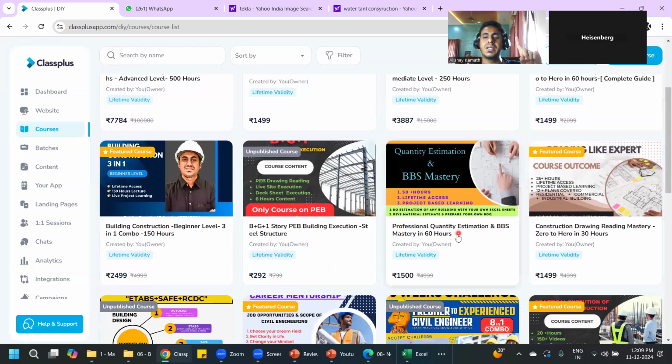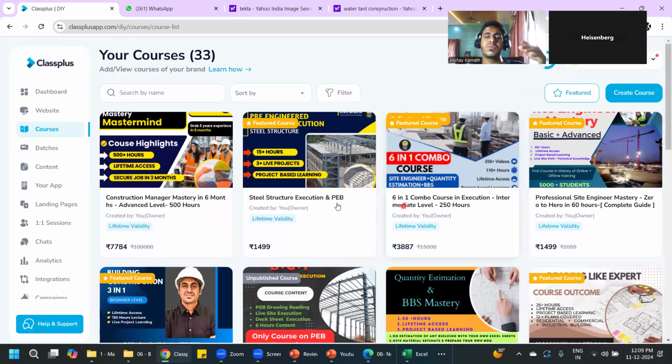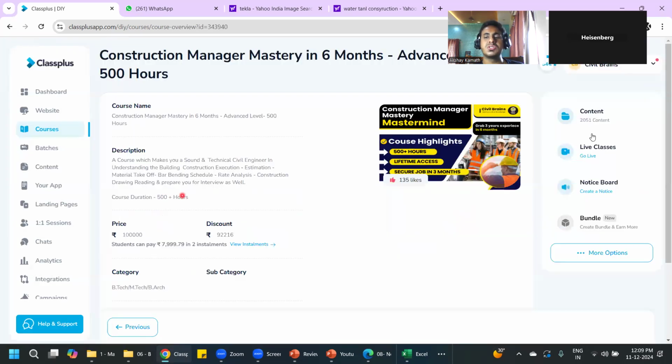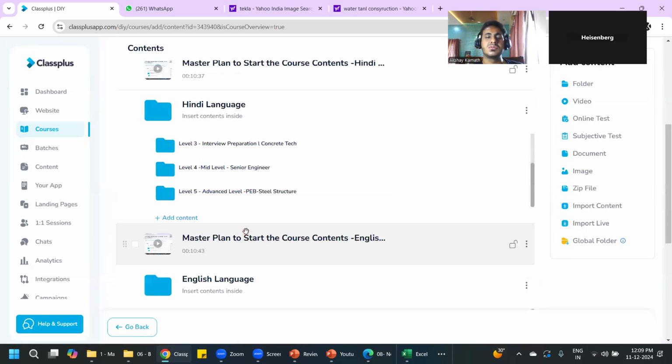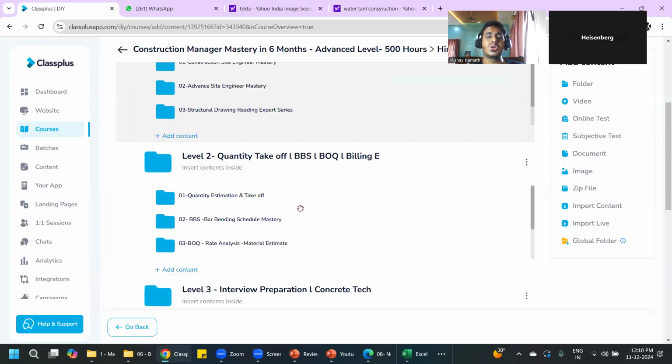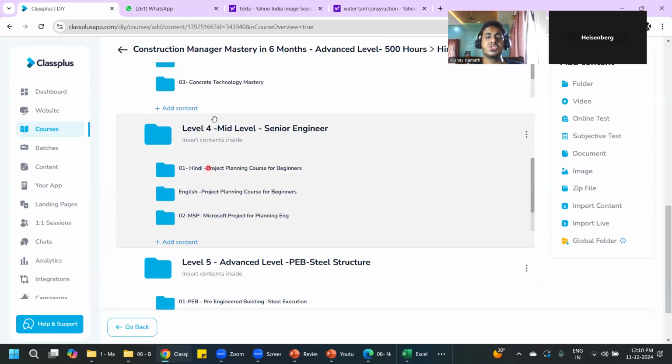For estimation, you have to buy this course. For drawing reading, you have to buy this course. Then for project planning, you have to buy a separate course. For PB, you have to buy a separate course. How much will you be paying? How will you keep on paying me? Here you'll get all those courses in one course. That is why I suggested a combo course. Here you have all the courses which I mentioned.